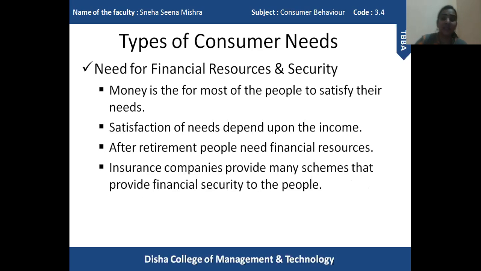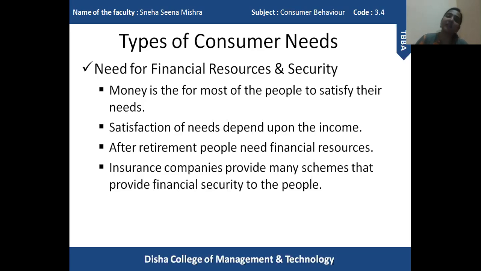Okay. So the next type of need is the need for financial resources and security. So what do financial resources mean? I'll just give a simple example. After your education, you will start doing a job, you will earn money, you will start a family. But after a point of time, you won't be eligible to work because you will reach retirement age.